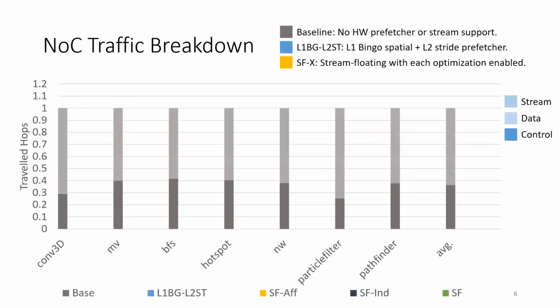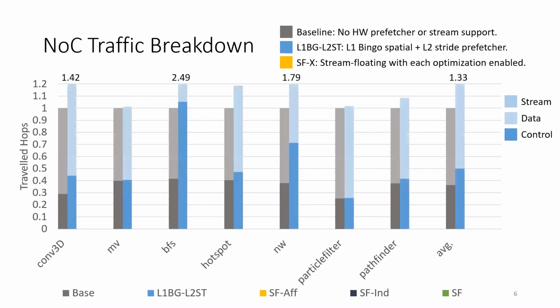Here is the network traffic breakdown. We count the number of traveled hops for the control and the data messages. We also count the overhead of all the messages to manage offloaded streams, such as configure and end messages. We can see that the hardware prefetcher actually increases the network traffic by 33% due to aggressive prefetching. The next configuration only offloads affine streams, and this reduces the overall traffic by 30%.